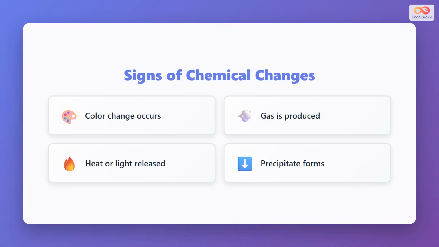How can you tell if a chemical change is happening? There are four main signs to look for. First, you might observe a color change occurring in the materials. Second, gas production is a clear indicator, often seen as bubbles or fizzing. Third, heat or light may be released during the reaction. Finally, a precipitate, which is a solid substance, might form and settle out of a solution.